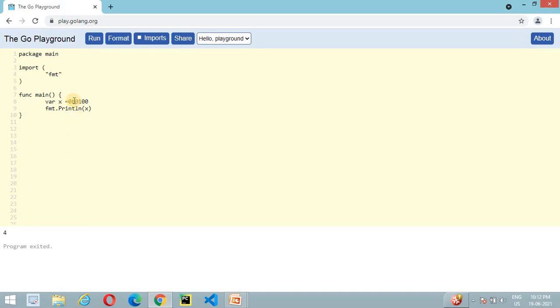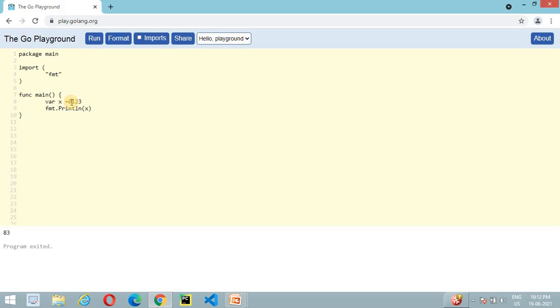In case of octal number, we can use 0 as a prefix and any digits between 0 to 7. We cannot use digits more than 7, so we can use, like, 1 2 3. It will print a different number, 83, and the octal form of this 83 is 0123.